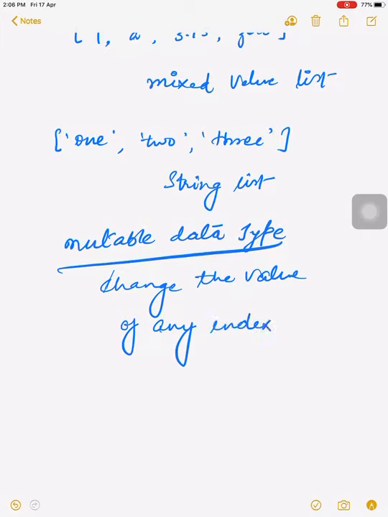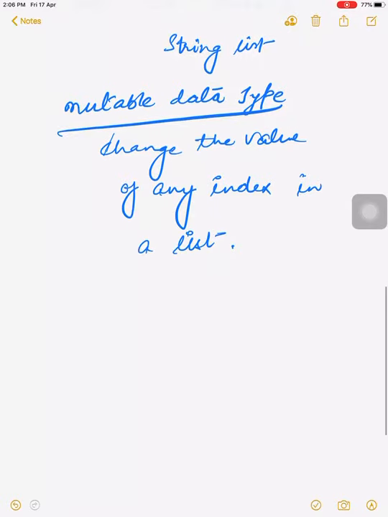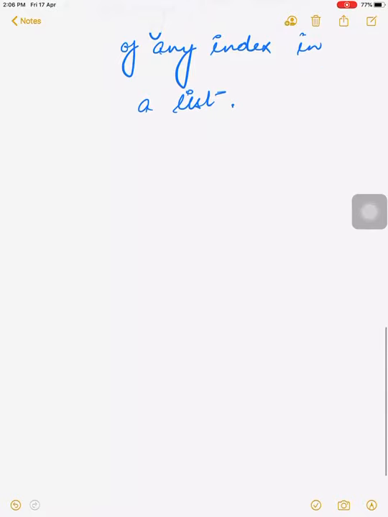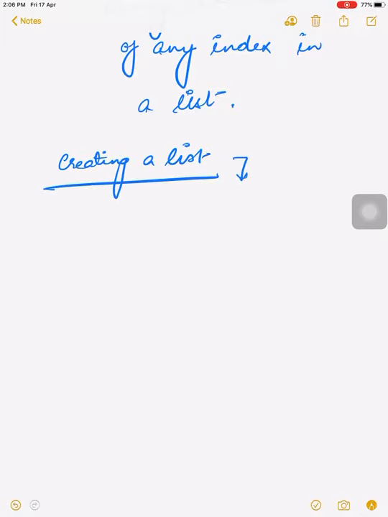Mutable means we can change the value at any index in a list. That feature of the list is known as mutability. Okay, this is all about the list.